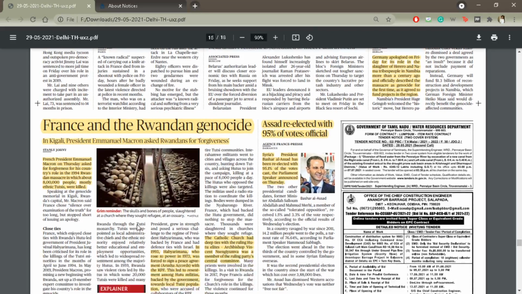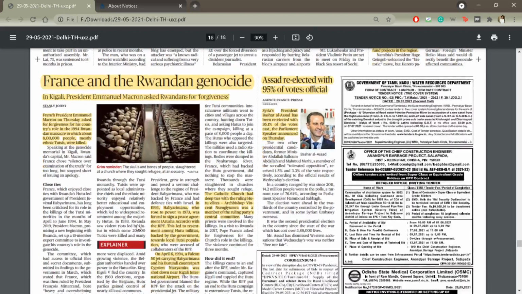But what is more important news for us is France and the Rwandan genocide. This article links the entire history of the Rwandan genocide and what it was. The Rwandan genocide happened in 1994. It was committed by the majority community in Rwanda against the minorities there, and led to 8 lakh minority ethnic Tutsis being assassinated, massacred basically.